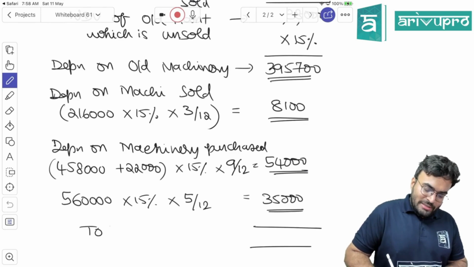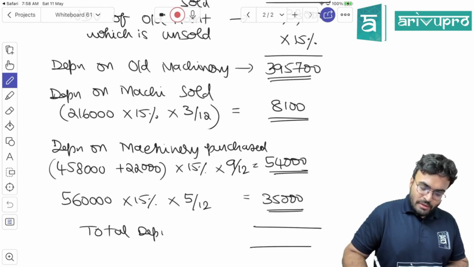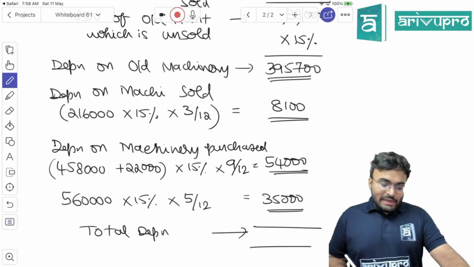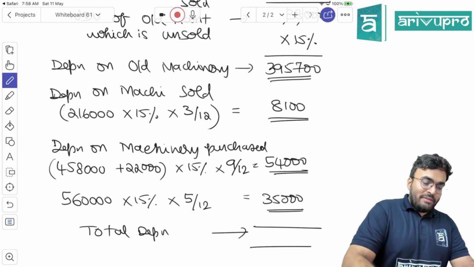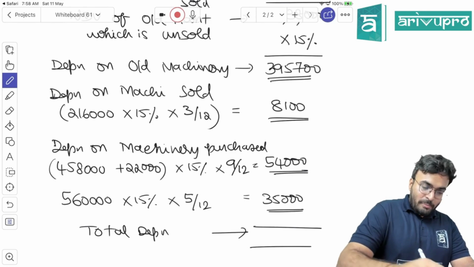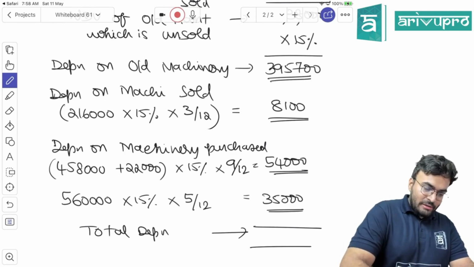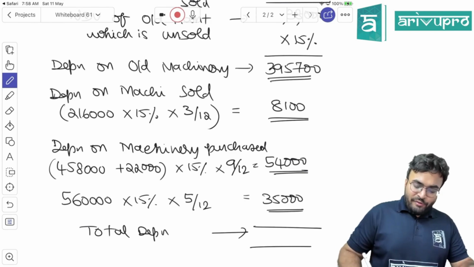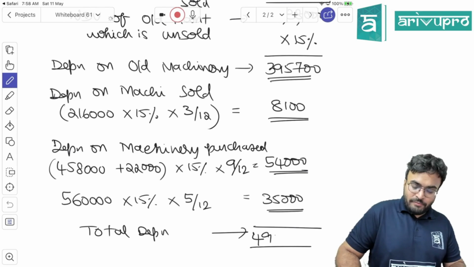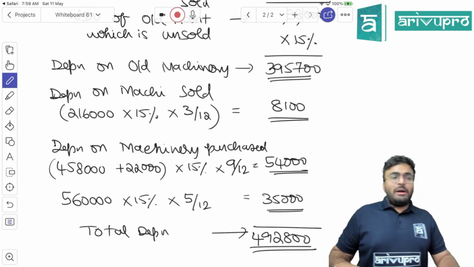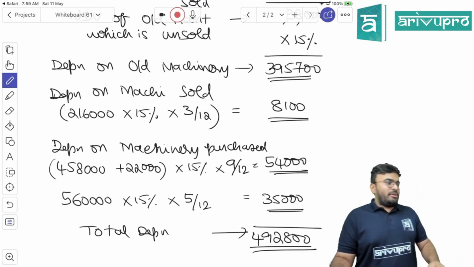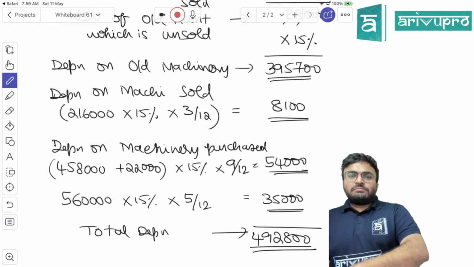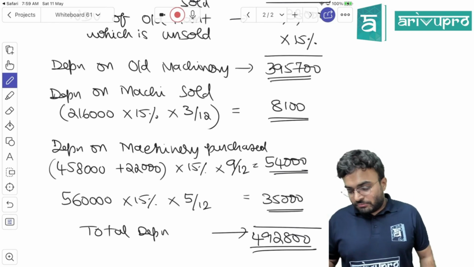Total all the depreciation. So total depreciation will be 3,95,700 plus 8,100 plus 54,000 plus 35,000, 4,92,800. 4 mark question. Wouldn't take you much time also. No need to prepare account also.